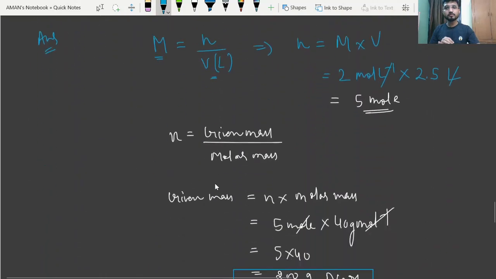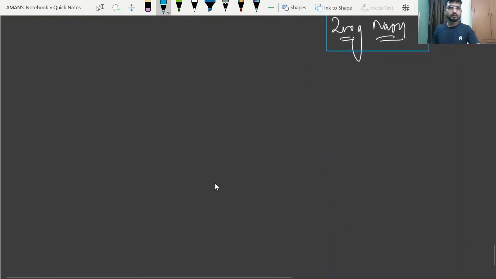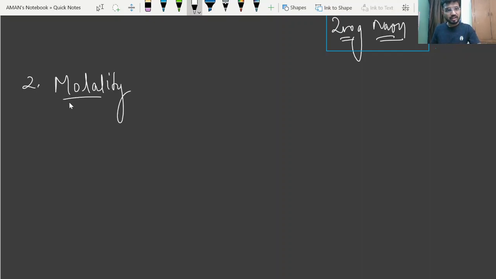Now come on to the next concentration term. His name is molality. Very good. And beta, just like molarity is represented by capital M, molality is represented by small m. So first of all, just define this.